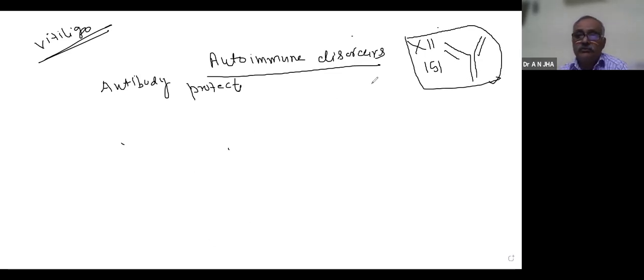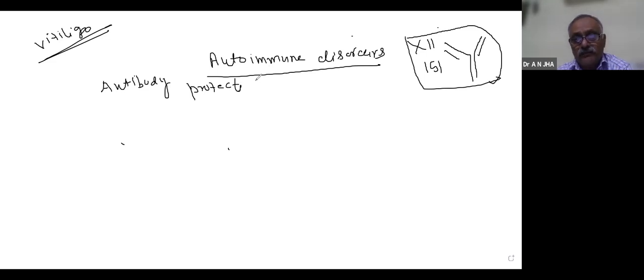Because in KVPY there is no limitation. They can ask from anywhere. So I have from the beginning started the important points. After the diseases, we will discuss the blood group systems. Then I will come to the physiology part that I told you earlier. So let me complete this one.